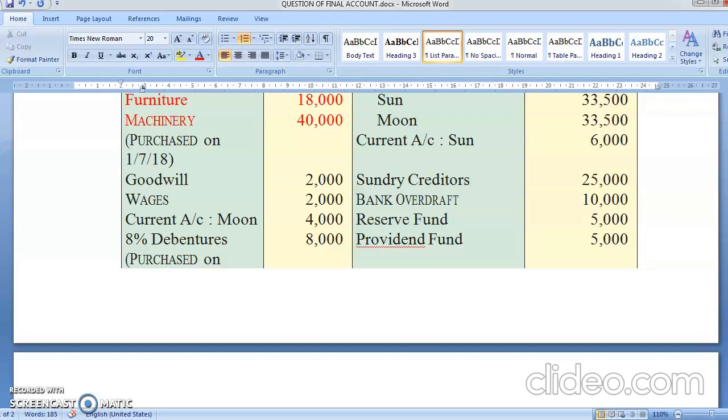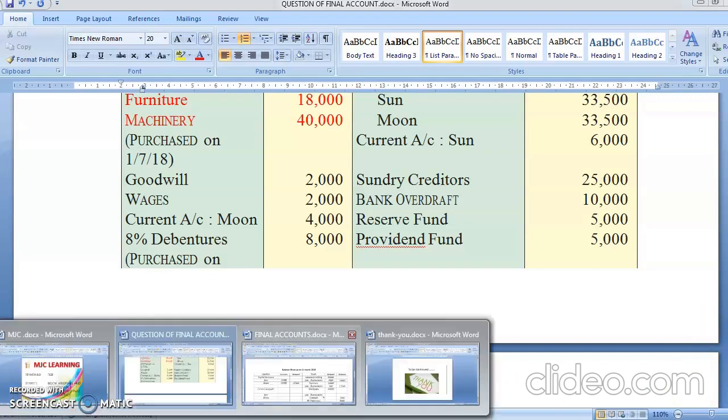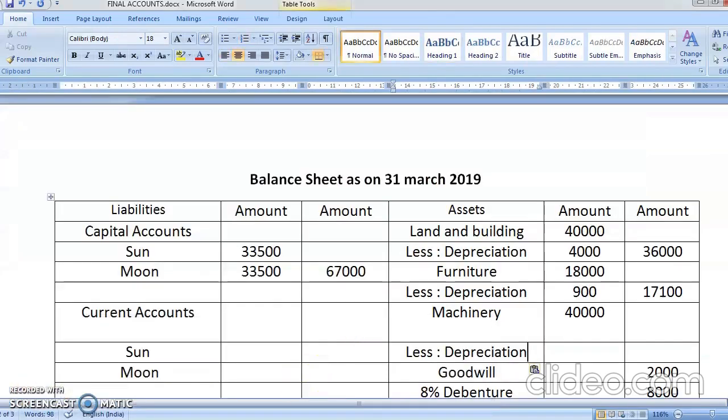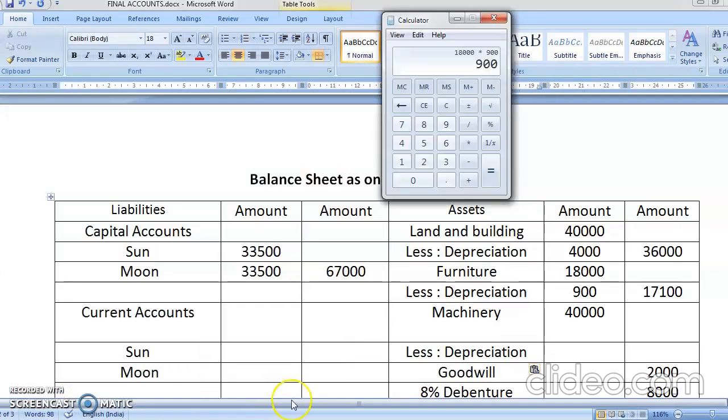July, August, September, October, November, December, January, February, March. So depreciation will come for how many months? 9 months. And it is 3%. So what you will do? Yes, 40,000 into 3%. It comes to 1,200.